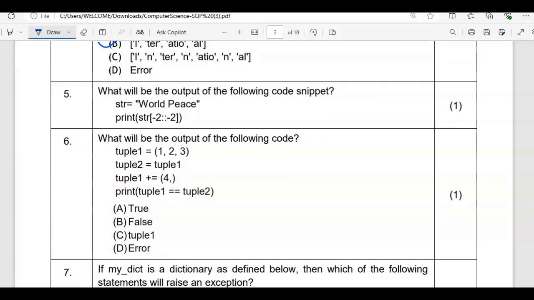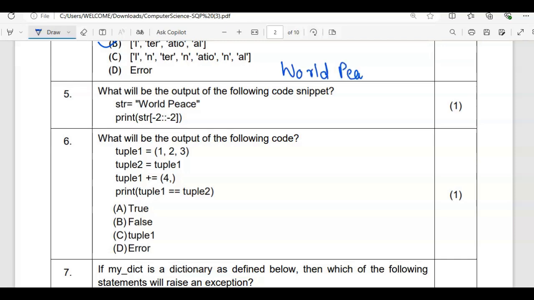What will be the output of the following code snippet? Here you can check. We have str is equal to "world peace", which is given in double quotes, right? Now the negative indexing, this is string slicing. So you should be clear with negative and positive indexing.